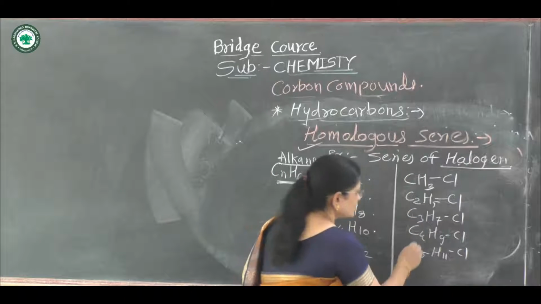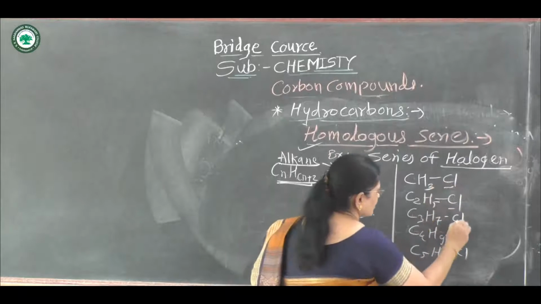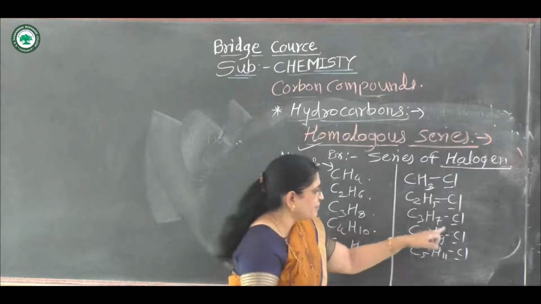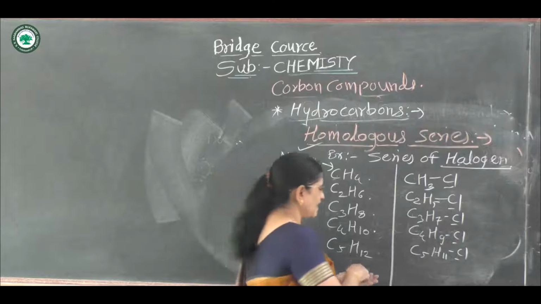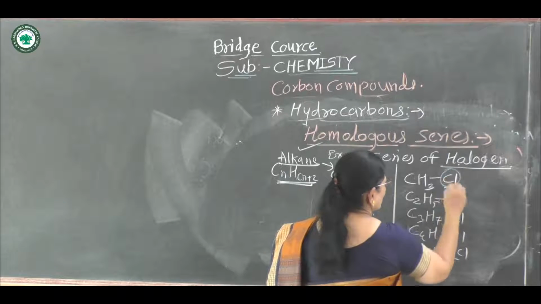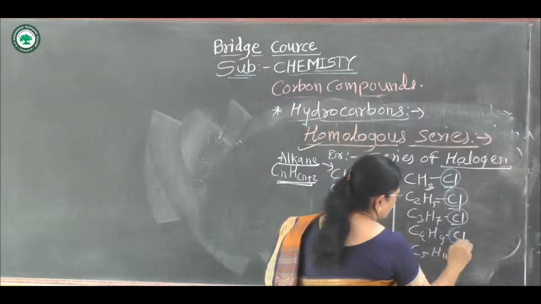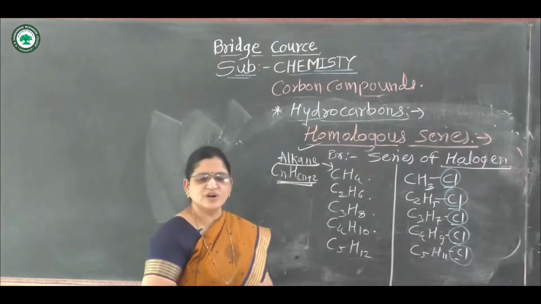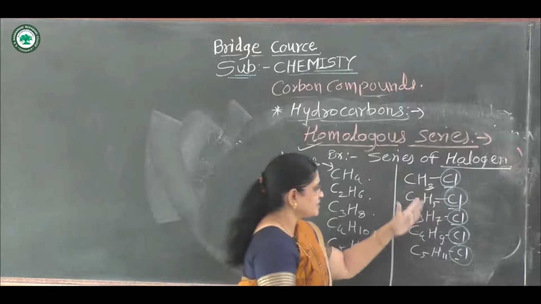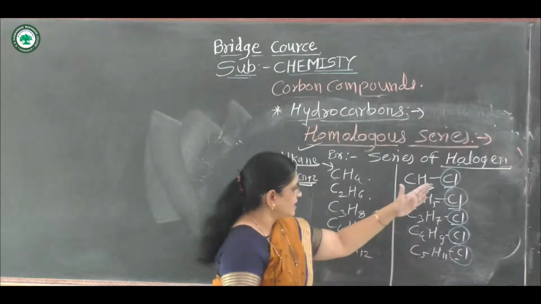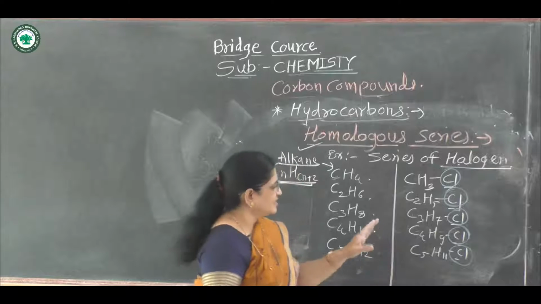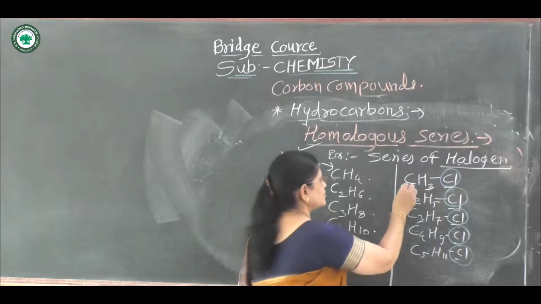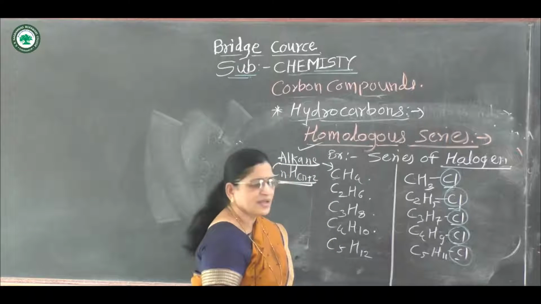In this series, all members have the same functional group. Which functional group here? That is chlorine. Here also chlorine, chlorine, chlorine, chlorine. Hence it is called a homologous series. This chlorine replaces the same number of hydrogen, that is, at last the same number of hydrogen. Hence it is called the homologous series of halogen.